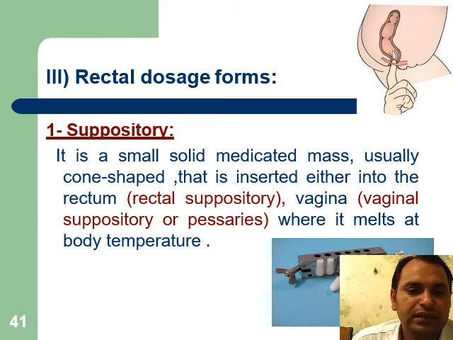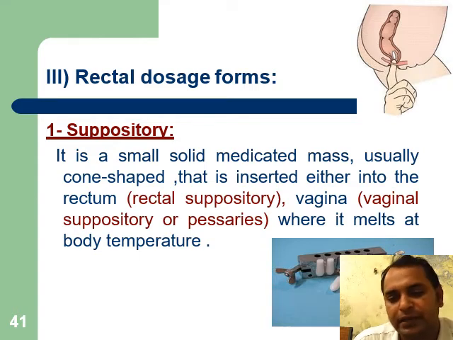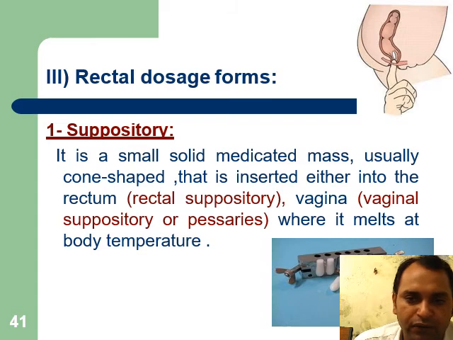Suppositories. A suppository is a small solid medicated mass, usually cone-shaped, that is inserted either into the rectum, as a rectal suppository, or into the vagina, as vaginal suppositories or pessaries, where it melts at body temperature and releases the incorporated medication at that particular point where it is melting.